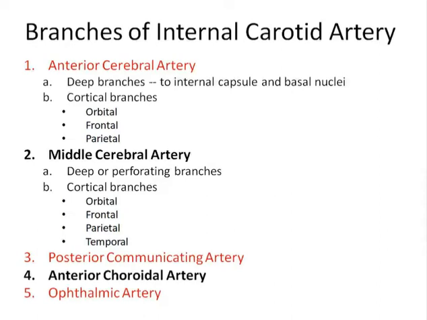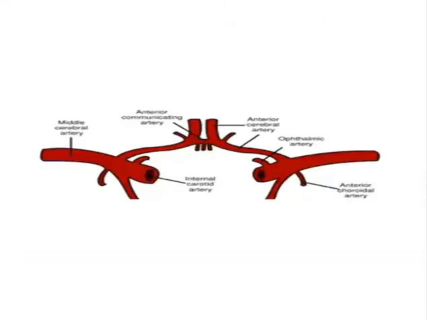So like this, the anterior communicating artery unites the anterior cerebral arteries. This is the internal carotid artery, which gives the middle cerebral and the anterior cerebral artery. The anterior cerebral arteries are united together by the anterior communicating artery. And again, it gives the anterior choroidal artery and the ophthalmic branch. So they are the branches from the internal carotid artery.